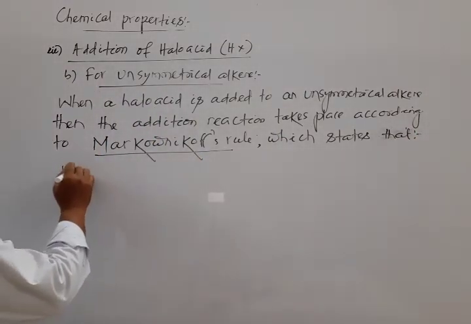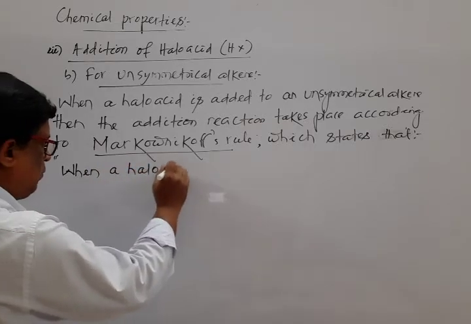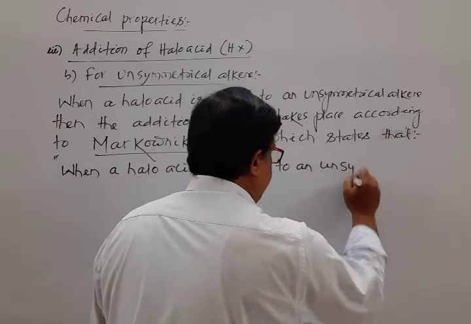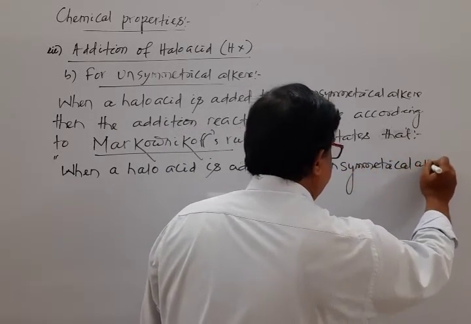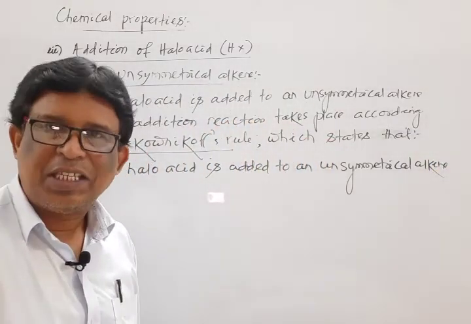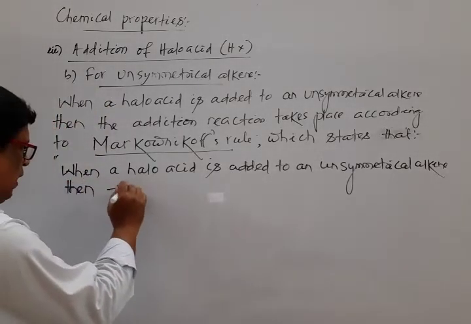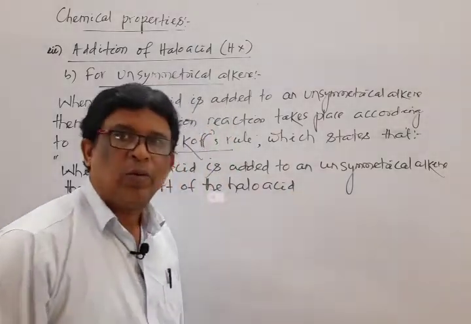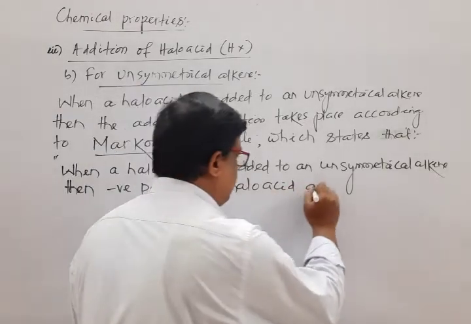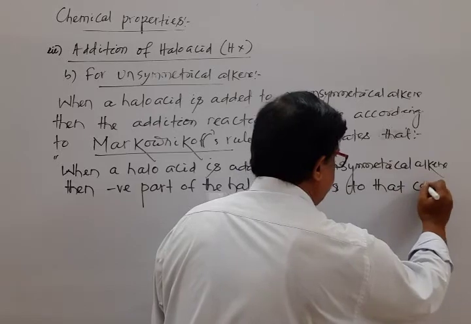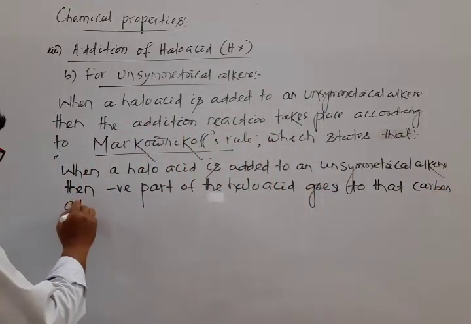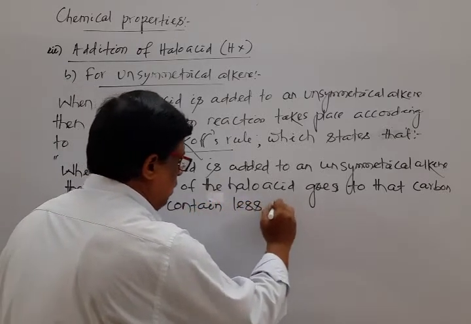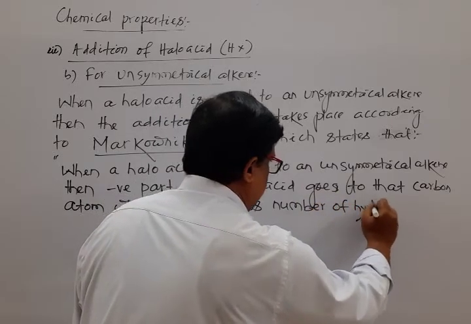Note down, when a halo acid is added to an unsymmetrical alkene, then the negative part of the halo acid, that is known as the addendum, the one which is ready to add, goes to that carbon atom which contains less number of hydrogen atoms.